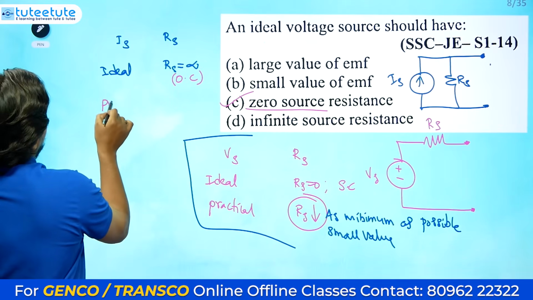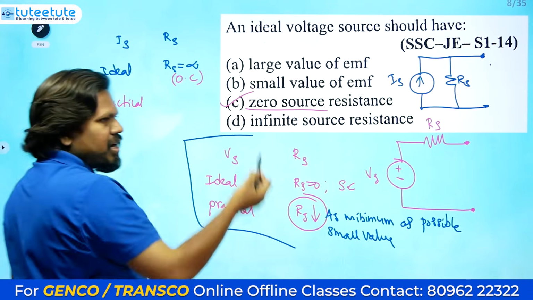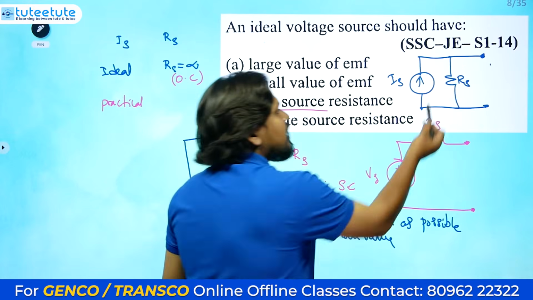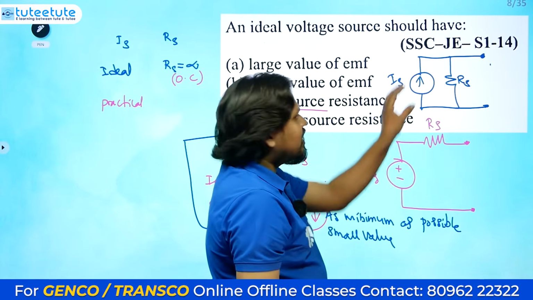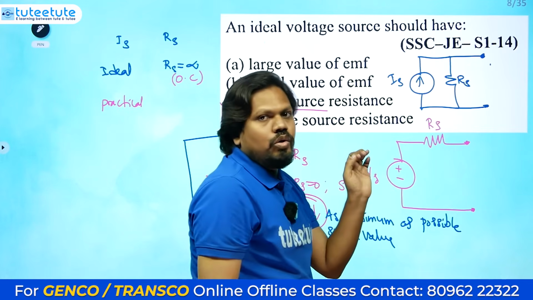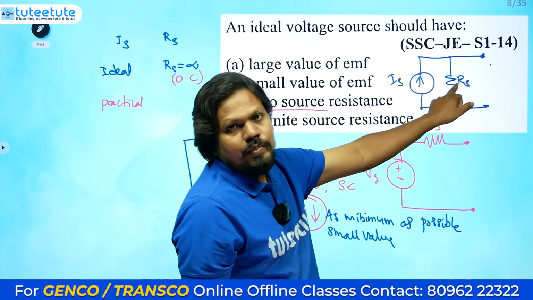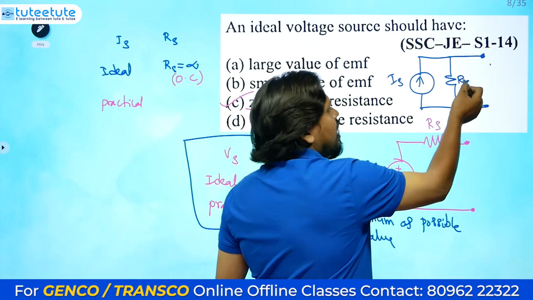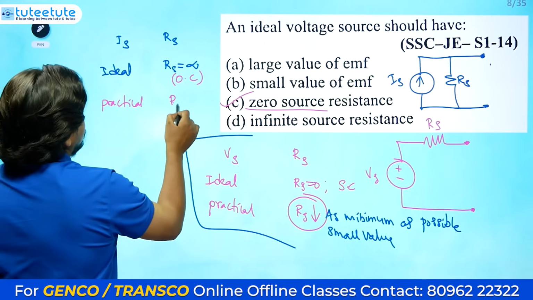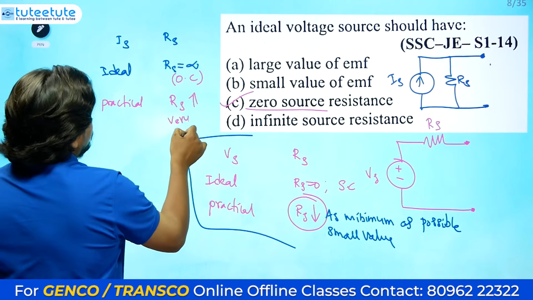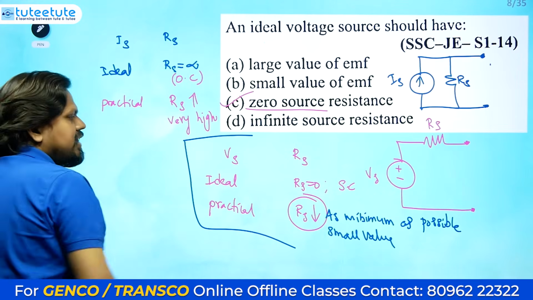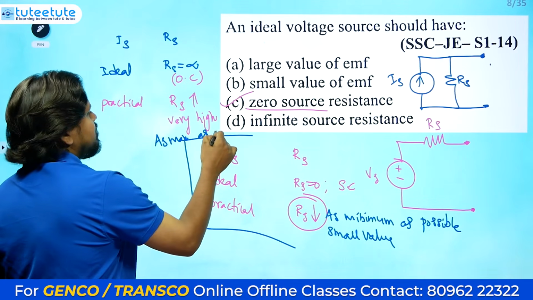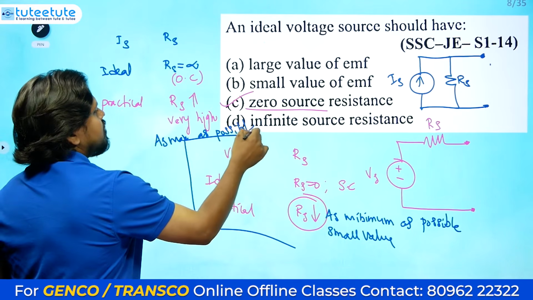Now practical. Practical means definitely some current or some losses will be there, so some current has to go here. We want only a small current, not more, because all the current should be utilized by the load. So very little current for the practical source will go through the internal resistance. Very little current means the Rs value must be high, as high as possible. So that is the answer for the current source.